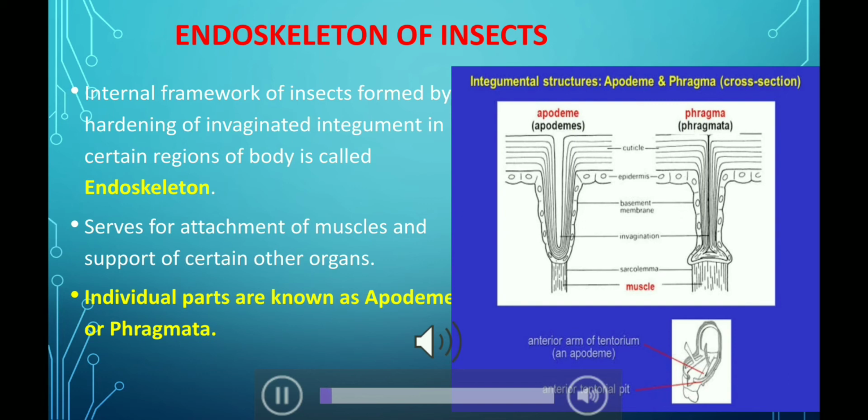If we talk about the endoskeleton of insects, then in certain parts of the insect body, the integument invaginates, and this invagination of integument forms rigid processes which finally serve for the attachment of muscles, and this internal framework is now called the endoskeleton. And the individual parts of the endoskeleton are called apodemes or fragmenta. Here in this picture we can clearly see how the integument invaginates and then it finally forms the endoskeleton.